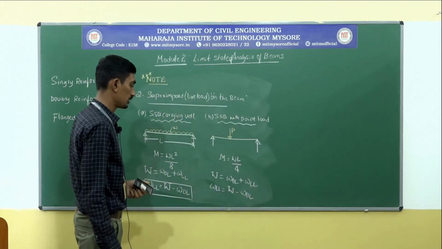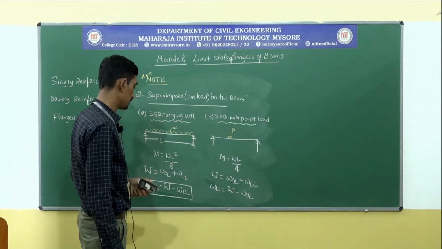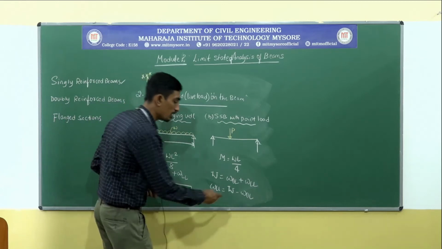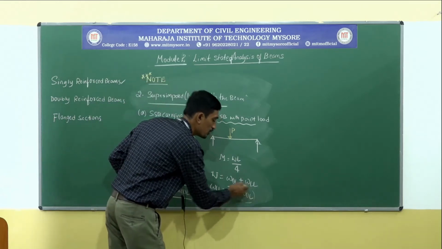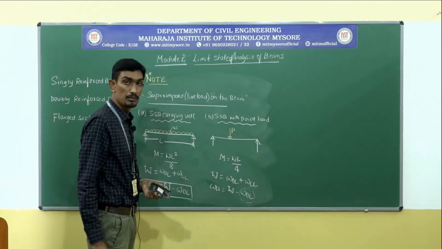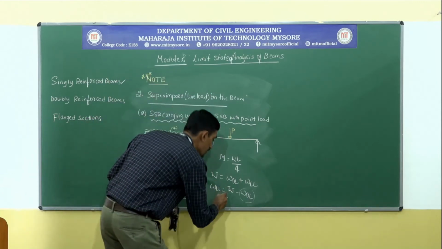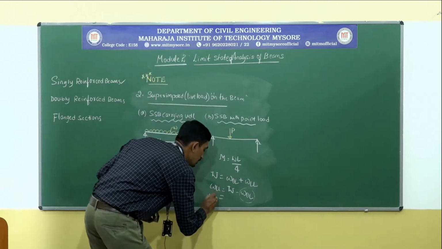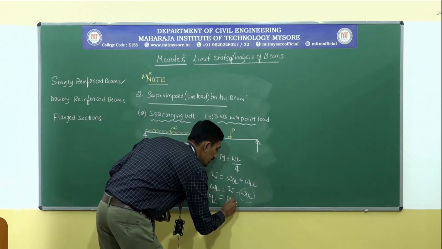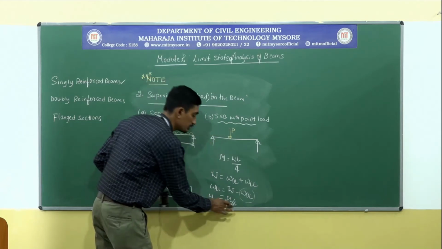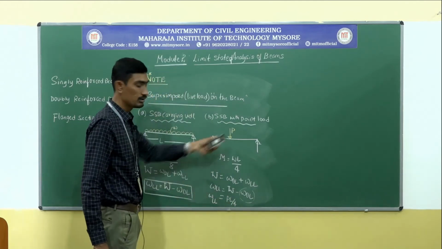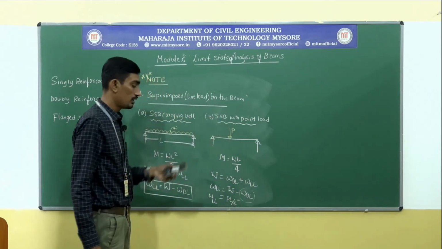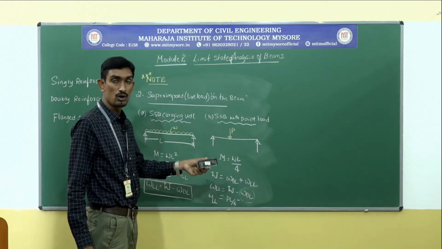You have already been explained what WDL is. Now if I want to write this, I can write WLL is equal to PL divided by 4, that is the load acting on the beam, minus WDL, that is dead load on the beam.